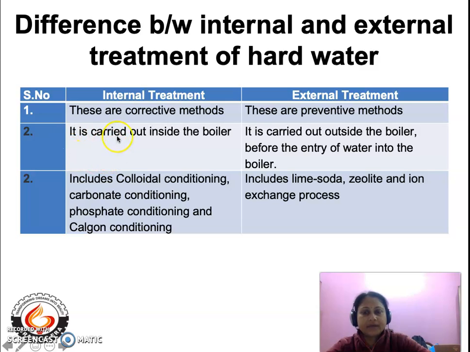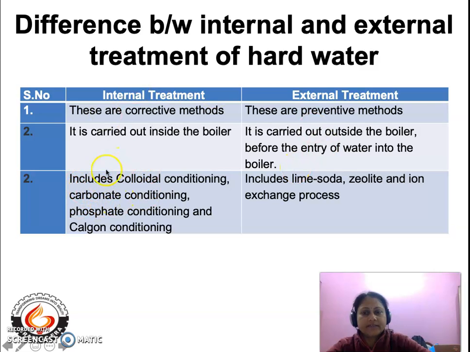Now the second difference is that internal treatment methods are carried out inside the boiler. That means the water that has already entered the boiler is now treated inside the boiler. In the case of external treatment, it is carried out outside the boiler, before the entry of water into the boiler.